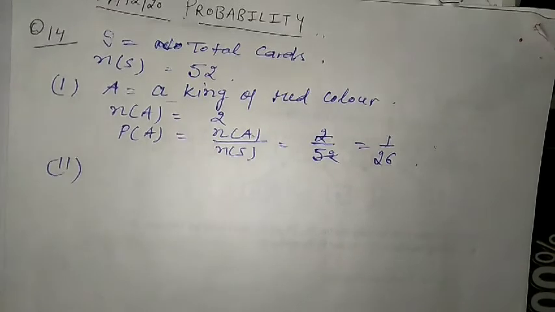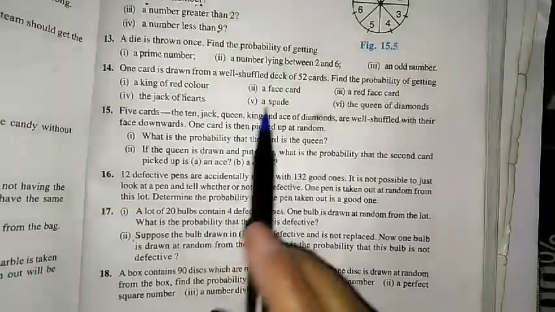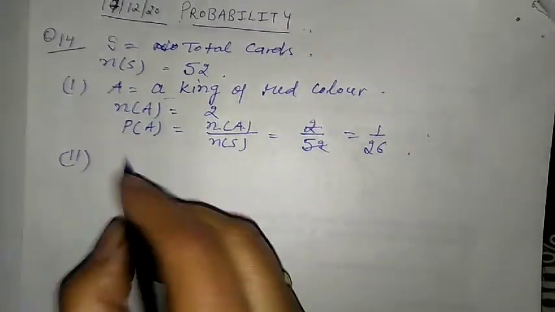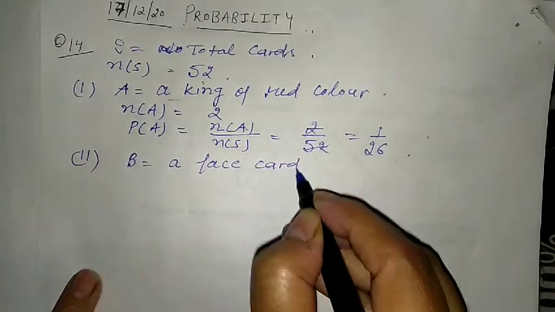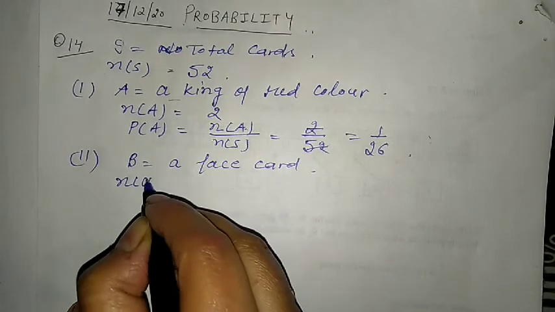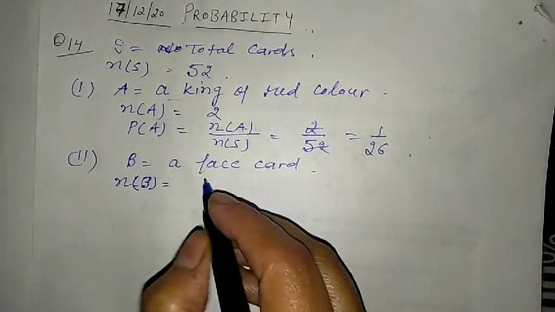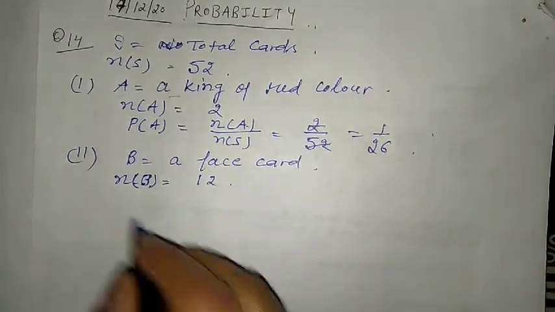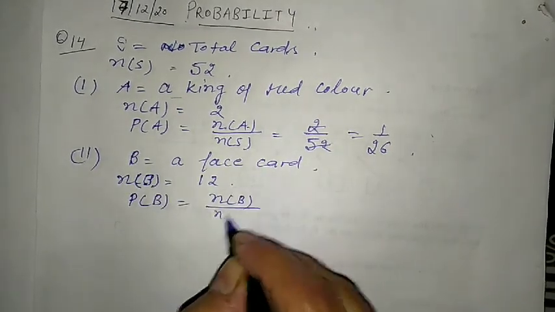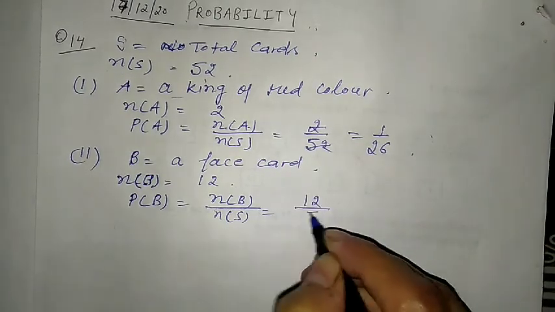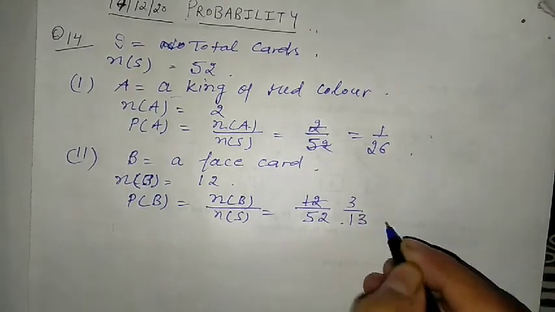Now we can take the second part. In the second part we are having a face card. We will take one more alphabet, B, and write here a face card. In the last video we already discussed that each suit is having 3 face cards and 4 suits are there. 4 threes are 12. So there are 12 face cards. What is the probability of B? That is number of B upon number of S, which is 12 upon 52. If we divide this, we get 3 upon 13.